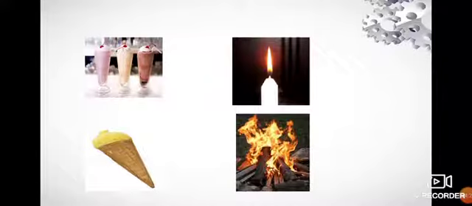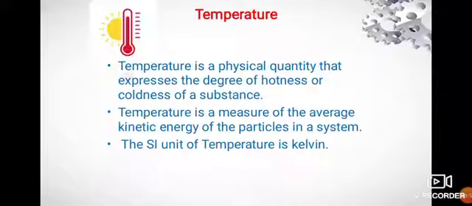Students, you can see that some objects are cold and some are hot. Among these pictures, some objects are hotter than others while some of them are colder than others. How do you decide which is hotter and which is colder? So, you need a reliable quantity to decide the degree of hotness or coldness of an object. That quantity is temperature.